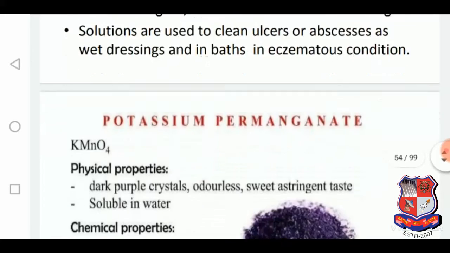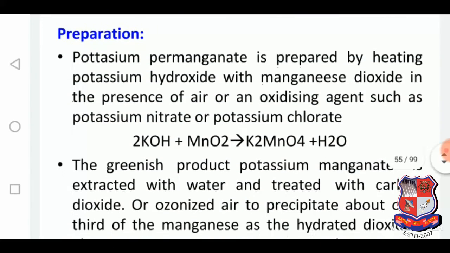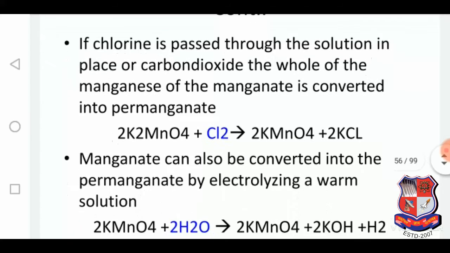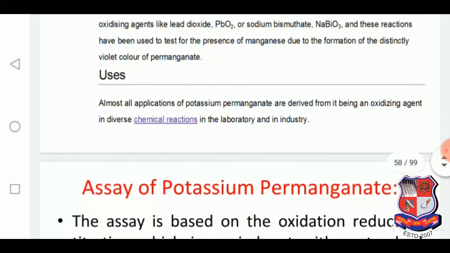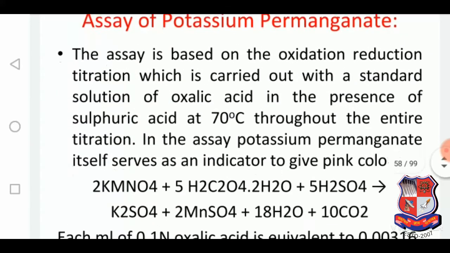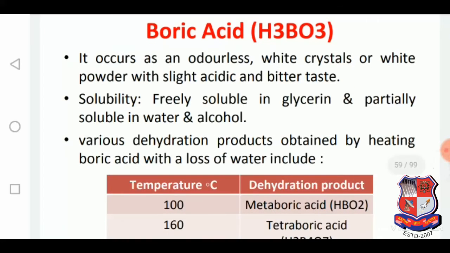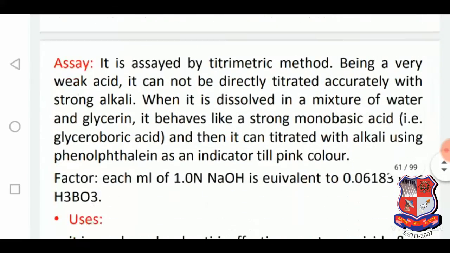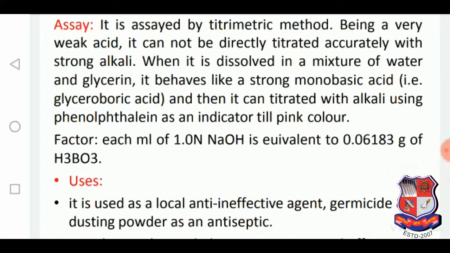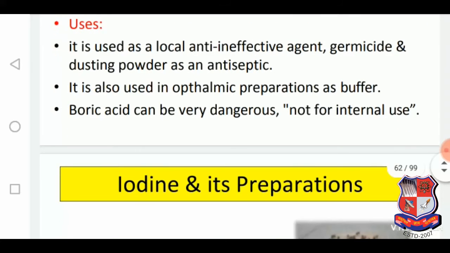Here are the uses for KMnO4, physical and chemical properties, preparation of KMnO4, uses of KMnO4. Here is the assay procedure of KMnO4. Boric acid. It has several descriptions, like odorless, white crystalline powder. Preparation of that. Assay procedure: it is assayed by titrimetric method. Here is the factor involved. Several uses for boric acid.